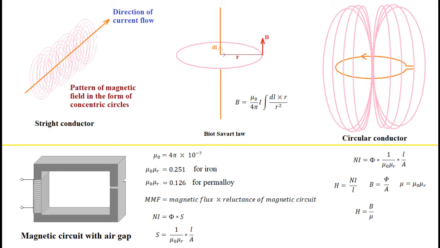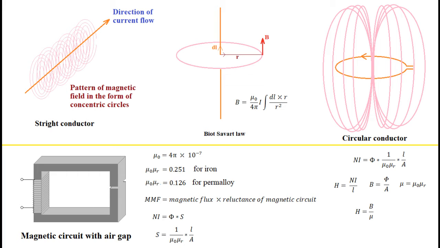Biot-Savart law explains the magnetic effect in the surrounding space where charges are moving. A few elemental symbols of the Biot-Savart law are the elemental path of the current carrying conductor, and second, the unit vector in the direction of the segment connecting the test point and the center of the elemental path. The resulting magnetic flux is a vector that is a cross product of these two vectors.